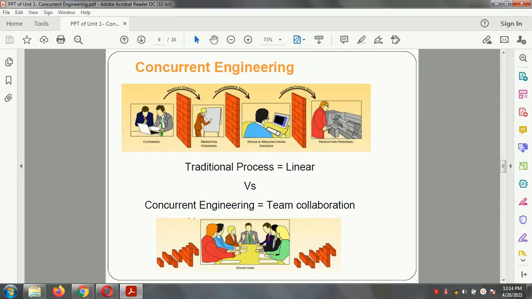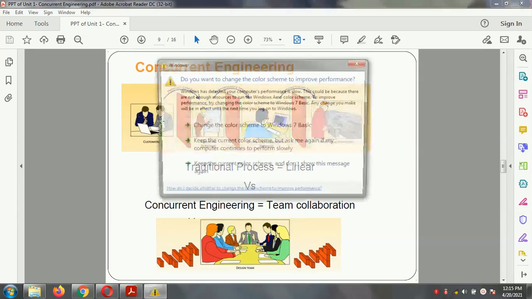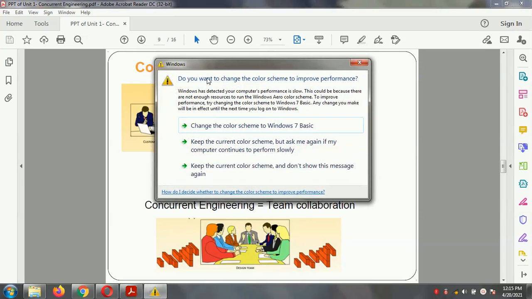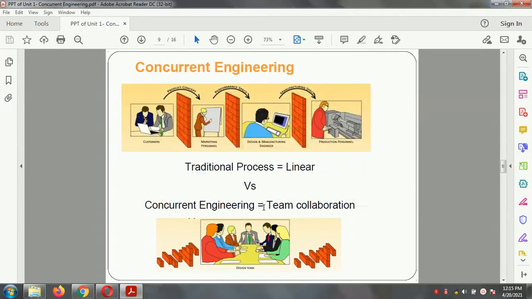In place of this traditional engineering, we now use the concept of concurrent engineering. Concurrent engineering is a team collaboration. It is related to the collaboration of different departments such as electrical, mechanical, control and information. All these departments are very important in concurrent engineering. All the departments come together, discuss, and carry out the activities simultaneously with team collaboration.